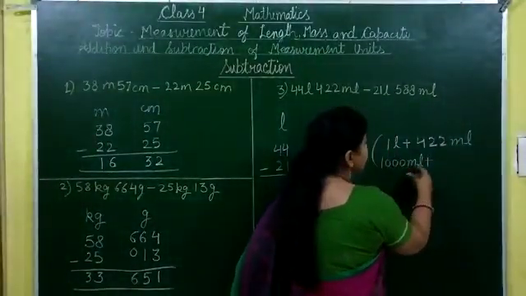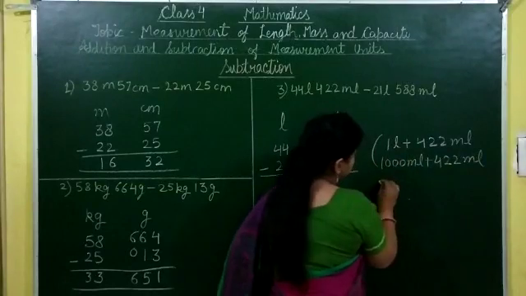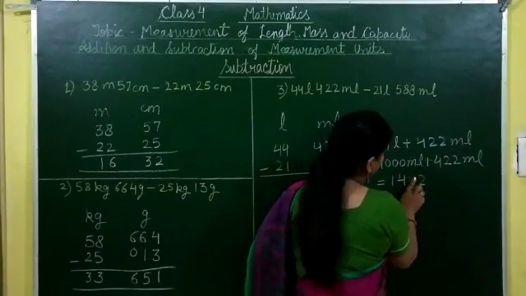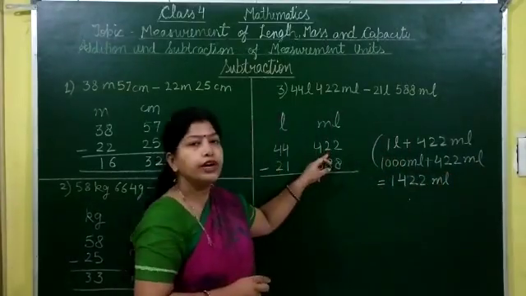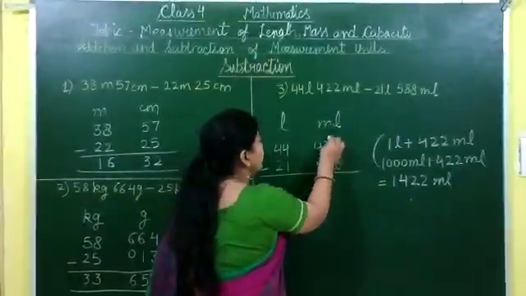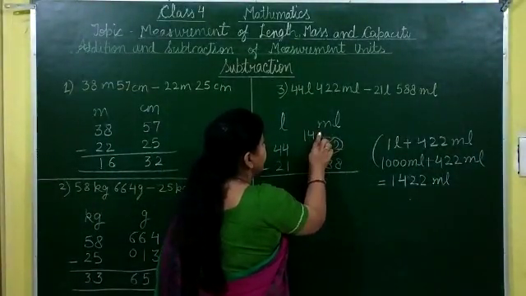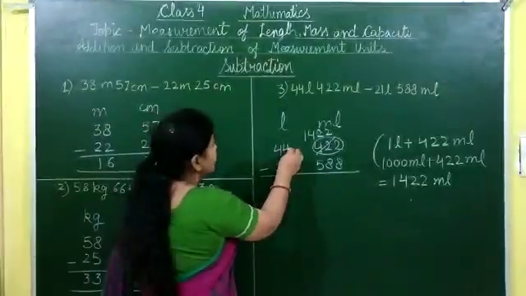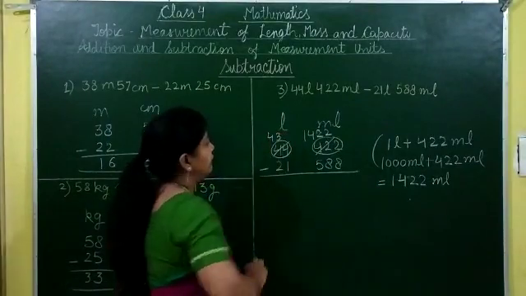So 1000 milliliter plus 422 milliliter is equal to 1422 milliliter. Now in place of 422 milliliter, we can write here 1422 milliliter. And what is left here after borrowing liter? So it is 43 liter.